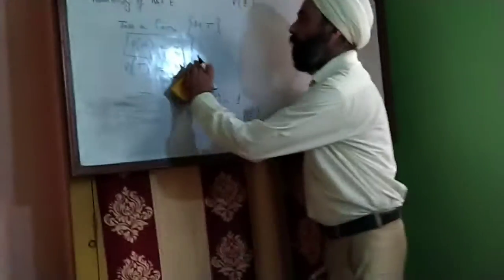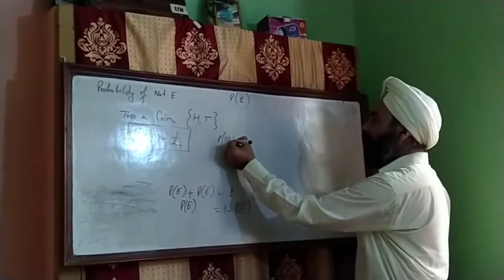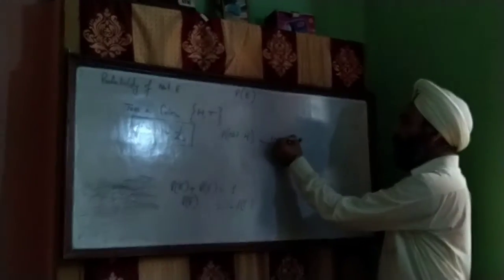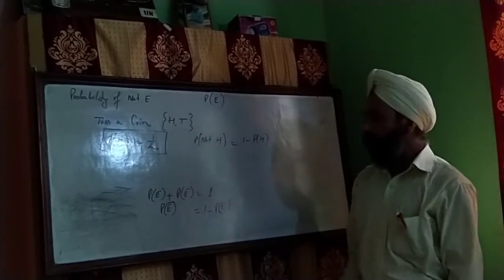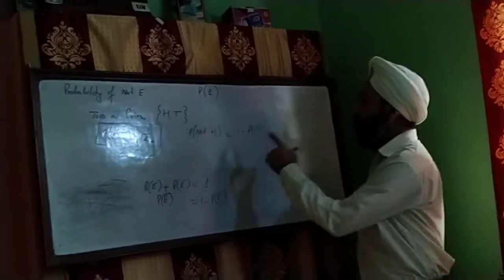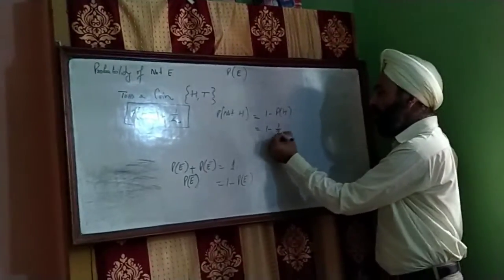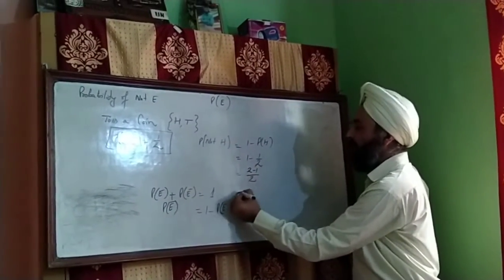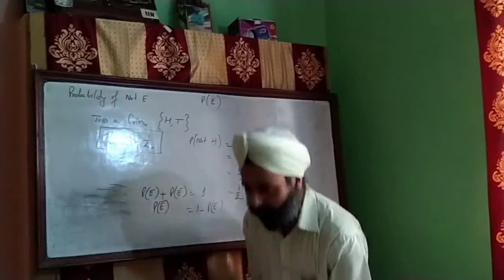probability of head हमें पता है, probability of tail अगर हमें नहीं भी पता है. Suppose I am going to solve probability of not coming head, probability of not H. Not H means 1 minus probability of H. Just like probability of not E is equal to 1 minus probability of E. So probability of not H will be 1 minus probability of H. That is, 1 minus 1 by 2. So this one will be 2 minus 1, again 1 by 2.